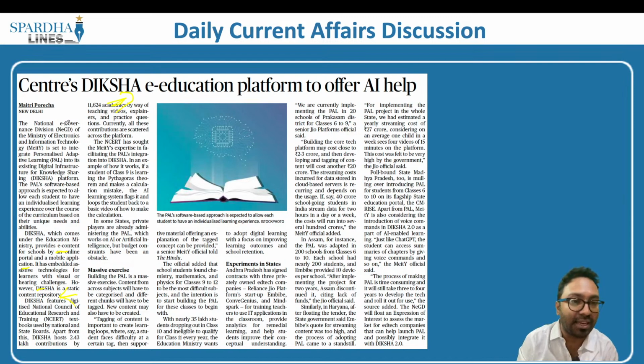Now, the National e-Governance Division of the Ministry of Electronics is set to integrate personalized adaptive learning into its existing Diksha platform. This software-based approach is expected to allow each student to have an individualized learning experience over the course of the curriculum based on their unique needs and abilities.